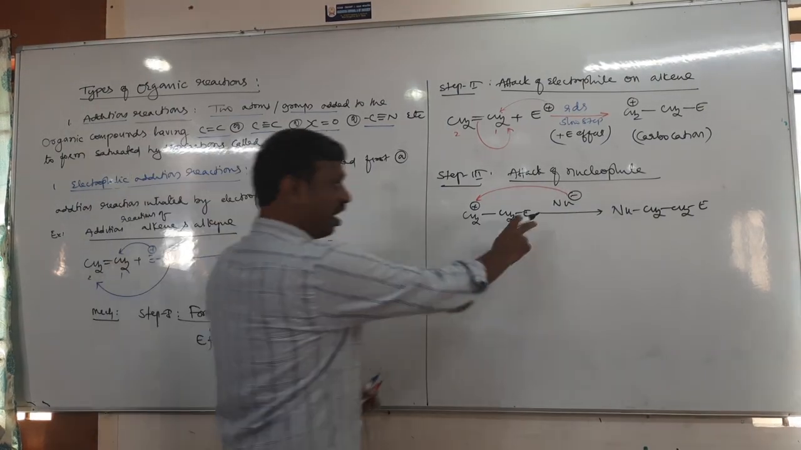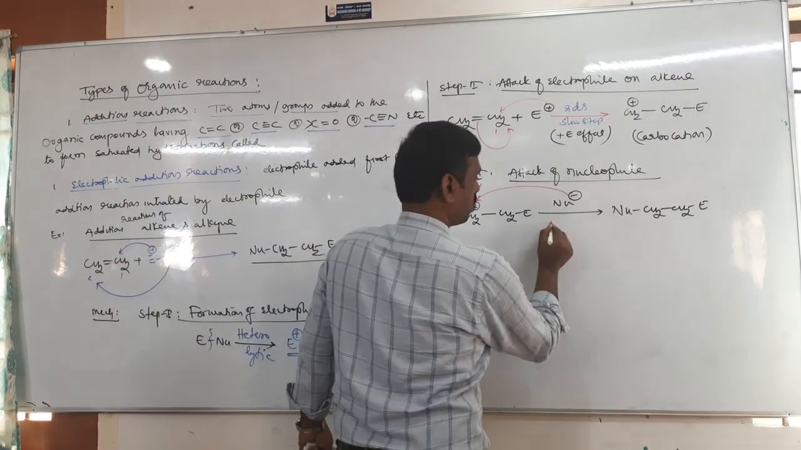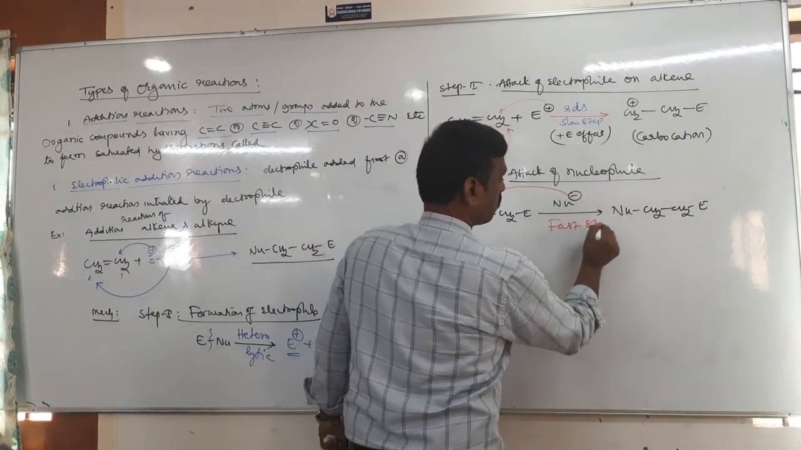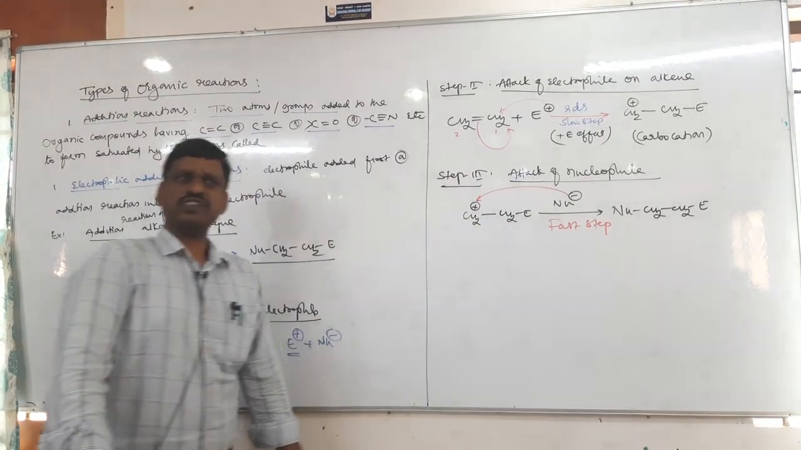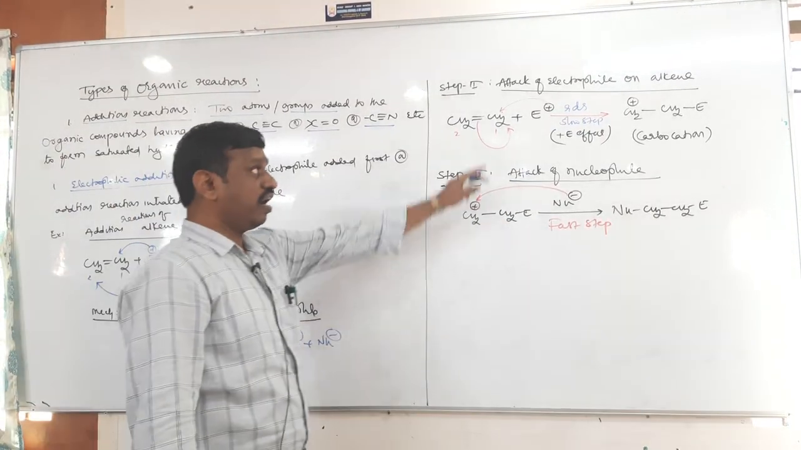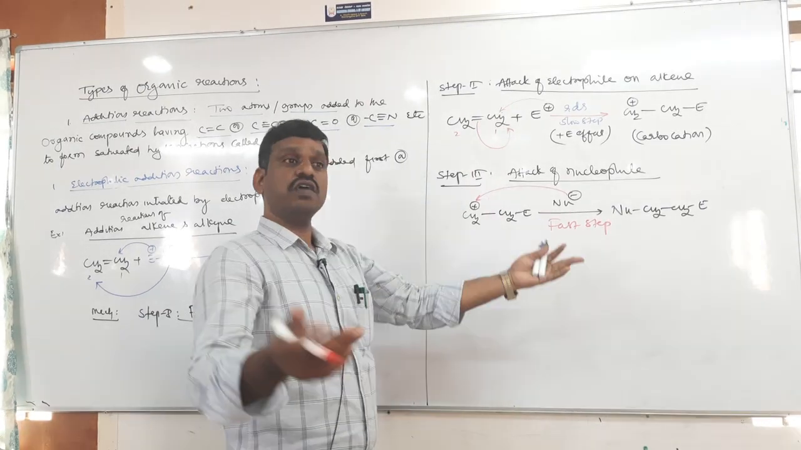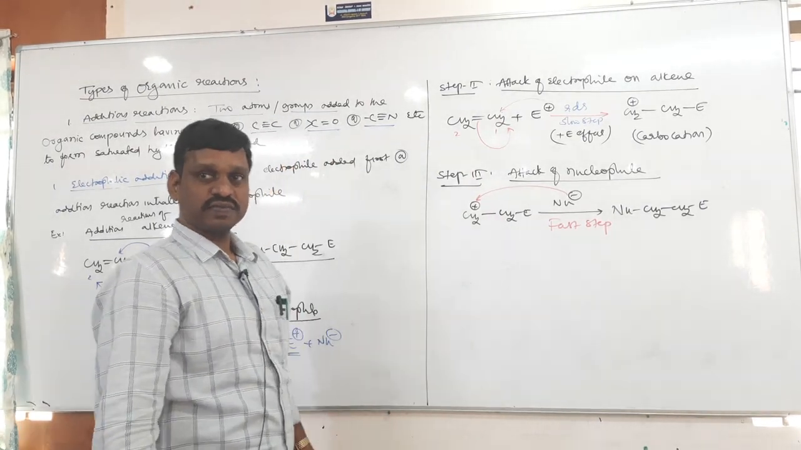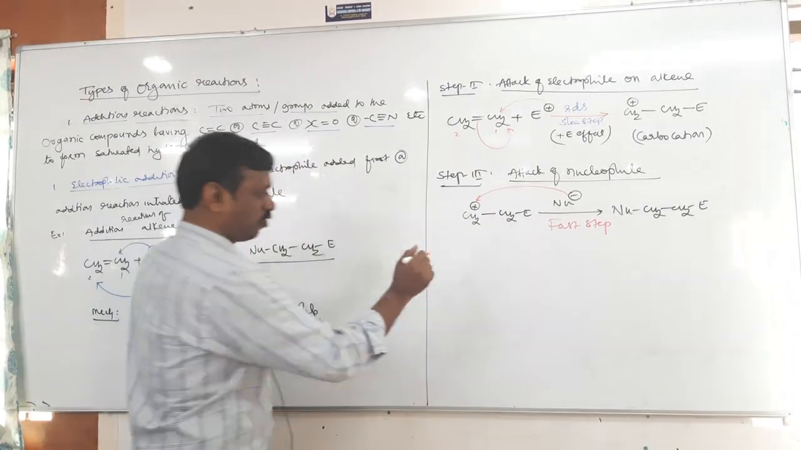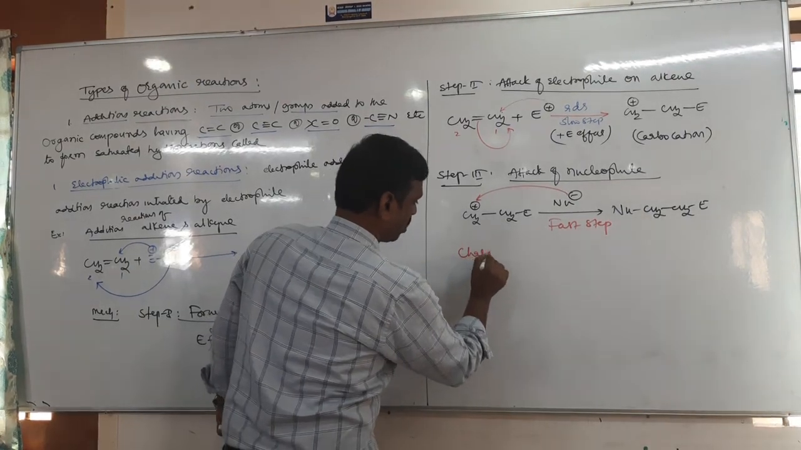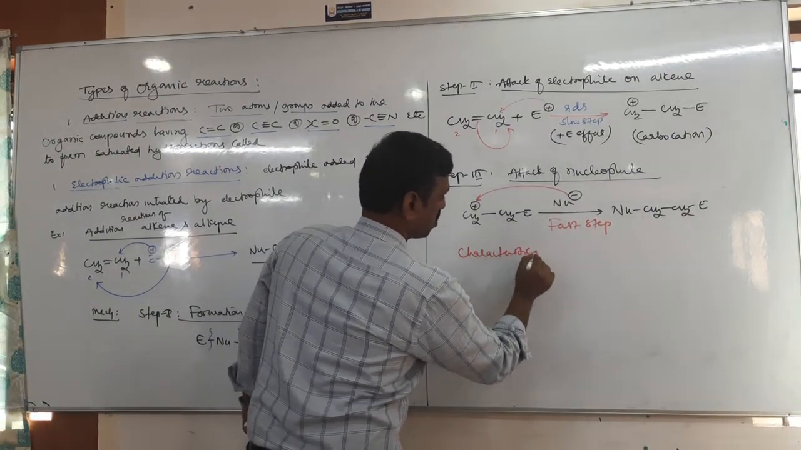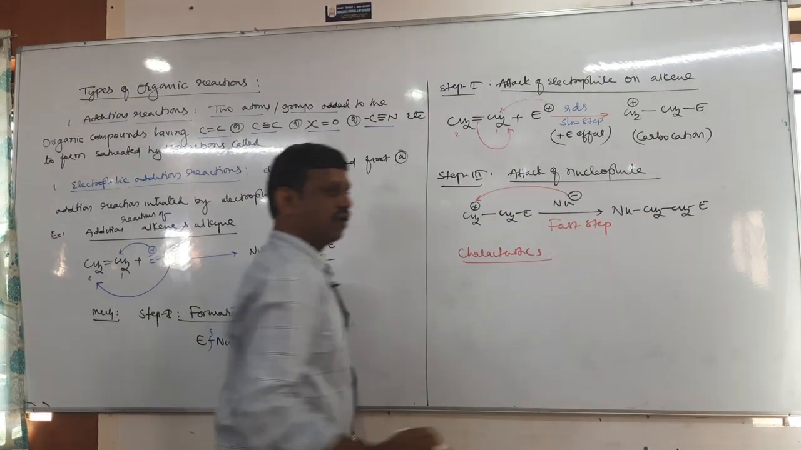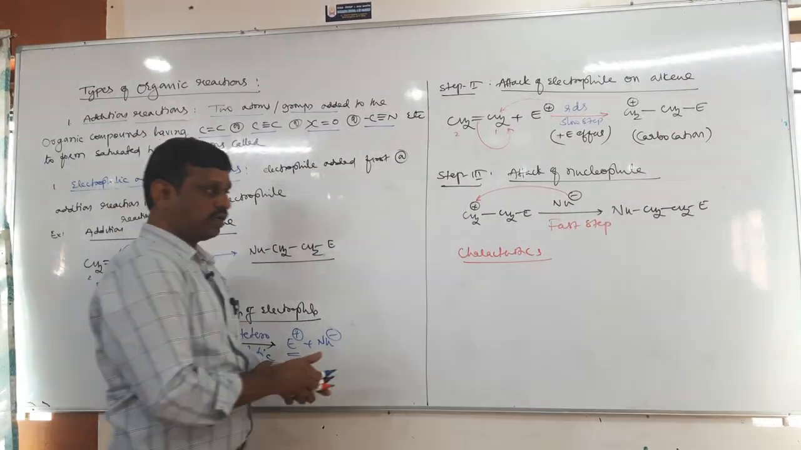Next, is this RDS? It is not RDS, it is a fast step. A fast step need not be written. When you write RDS, the slow step, the remaining steps are fast steps. Okay, so now let us see what are the characteristics of electrophilic addition reaction. Tell me quickly.